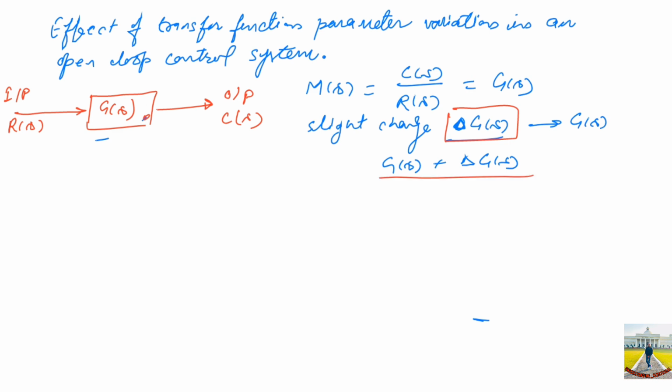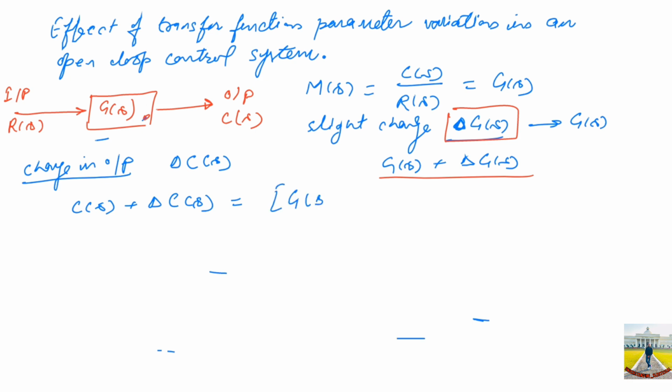Let's say this happens due to parameter variation in G(s). If this is your transfer function, what will be the change in the output? Let's denote the slight change in output as del C(s). So the new output of the system will become C(s) plus del C(s), and that will equal G(s) plus del G(s) into R(s).